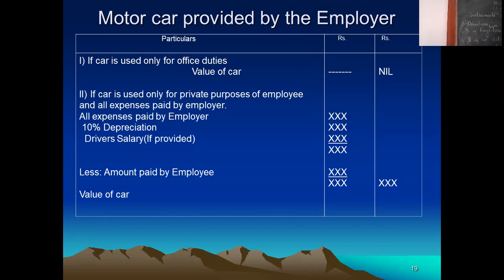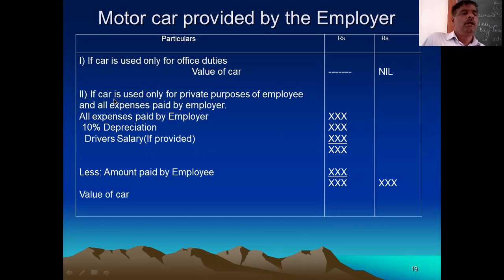Therefore the perquisite value of that car given for office duty is nil. Its value is 0. Remember this. This is the first point.